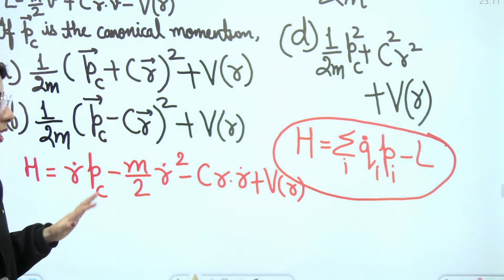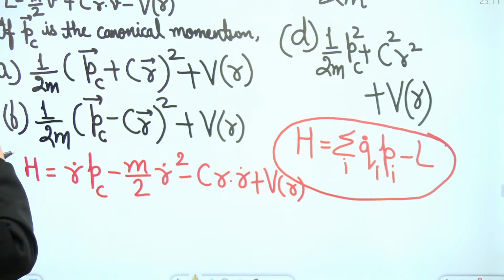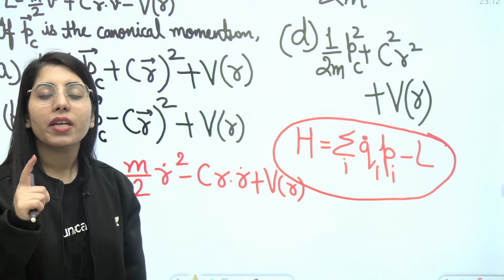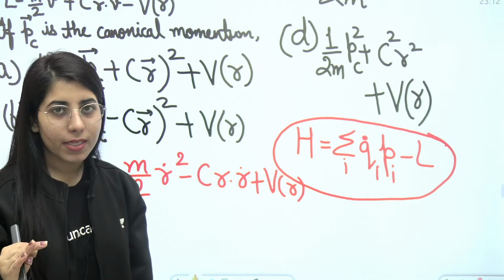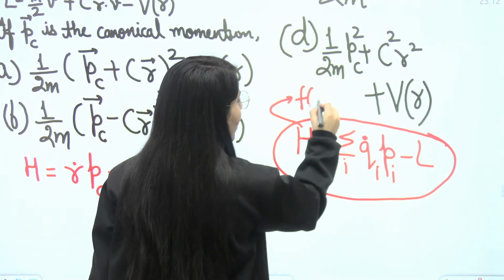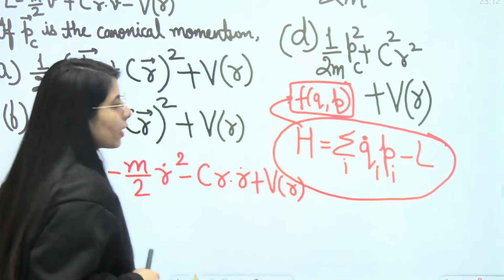Is this expression matching with any of the Hamiltonian expressions given in the options? No. So I have to think about how I can change it. Also, one more very important concept related to Hamiltonian you need to know is that Hamiltonian is a function of generalized coordinate and generalized momentum, the function of Q and P. Clear?